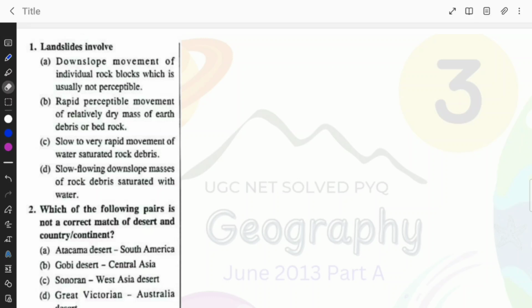Downslope movement of individual rock blocks, which is usually not perceptible. This is what we call rock topple. Option B, rapid perceptible movement of relatively dry mass of earth, debris or bedrock.